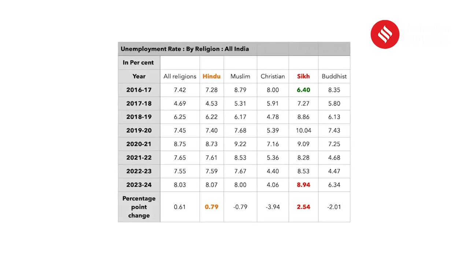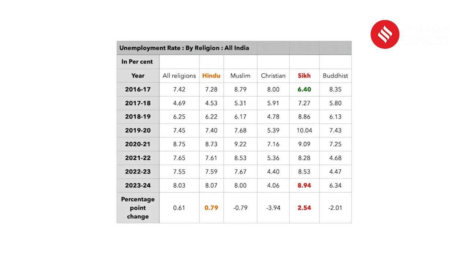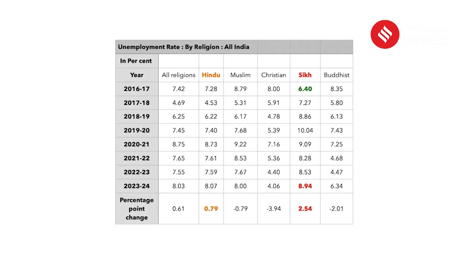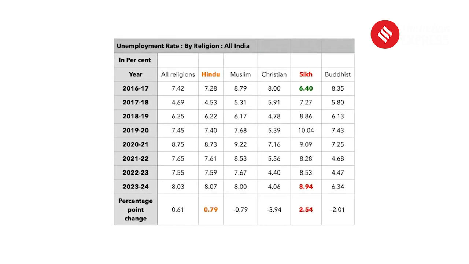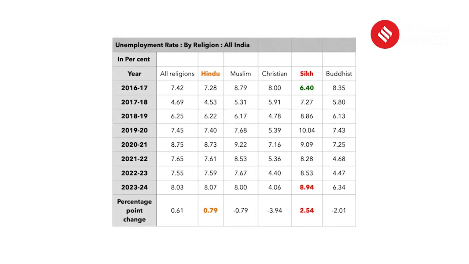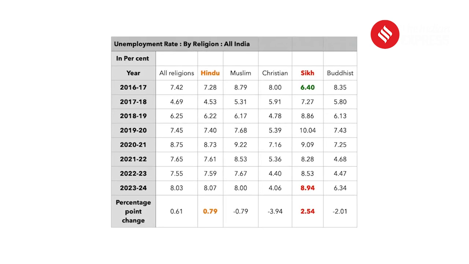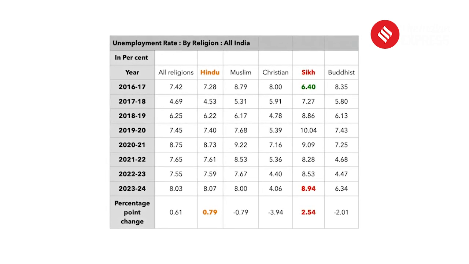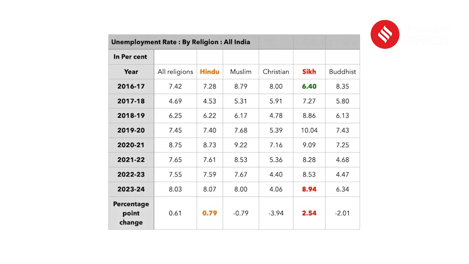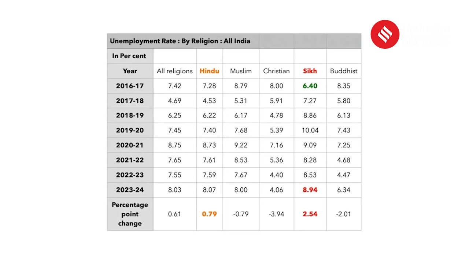So for, say, Hindus, in 2016-17, the unemployment rate was 7.28, and it has now gone up to 8.07. So that is almost a percentage point increase, of 0.8.